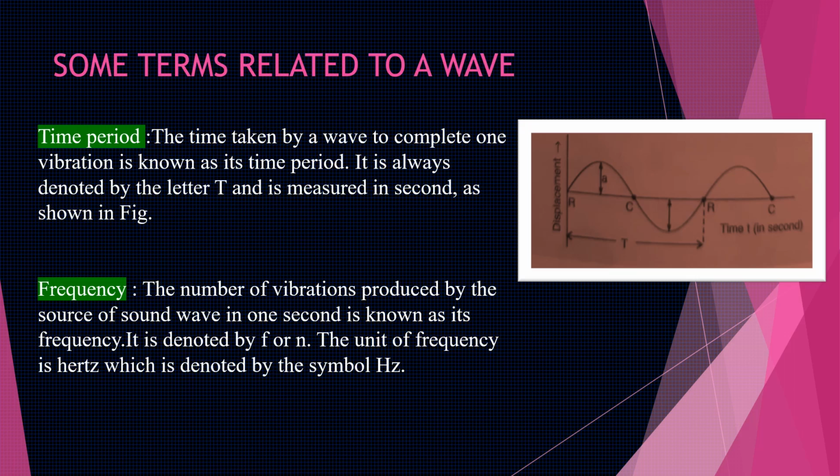The next is frequency. The number of vibrations produced by the source of a sound wave in 1 second is known as its frequency. I repeat, the number of vibrations produced by the source of a sound wave in 1 second is known as its frequency, and it is denoted by small f or small n. The unit of frequency is hertz, which is denoted by the symbol capital H and small z.